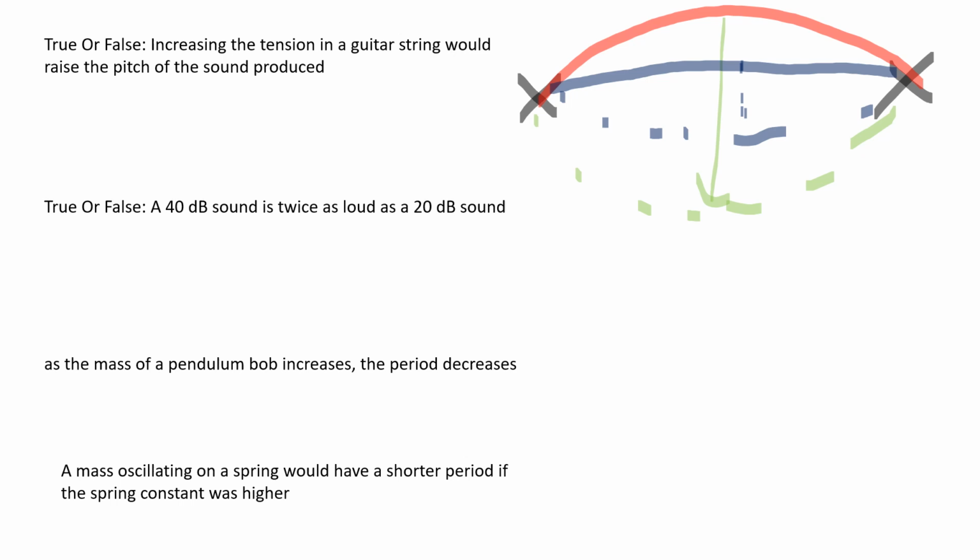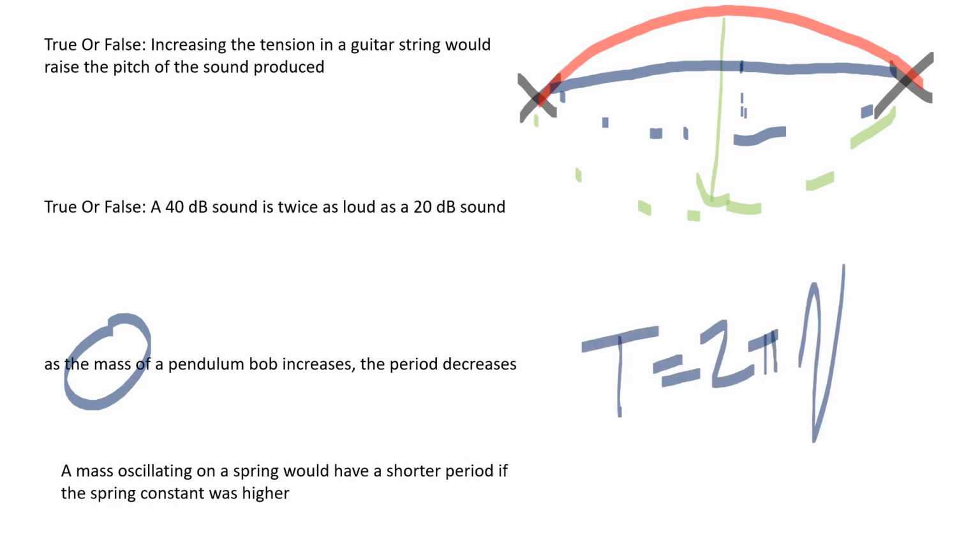As the mass of a pendulum bob increases, the period decreases. So once again, oh, wait a minute. The mass doesn't have any effect on the period of a pendulum, because remember, the period for a pendulum is 2 pi square root of L over g. It doesn't matter what you hang at the end. What determines the period of a pendulum is how long it is and what the gravity is in whatever location it's in. A mass oscillating on a spring would have a shorter period if the spring constant was higher. That was a repeat question.